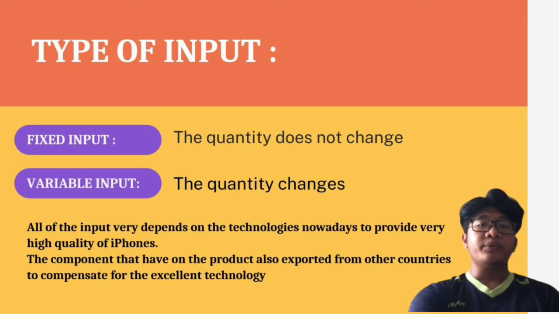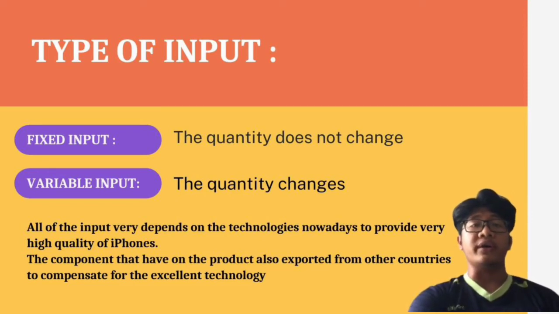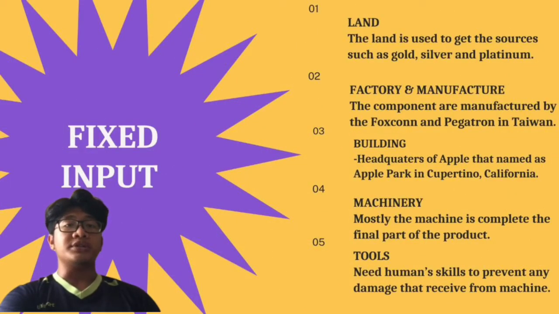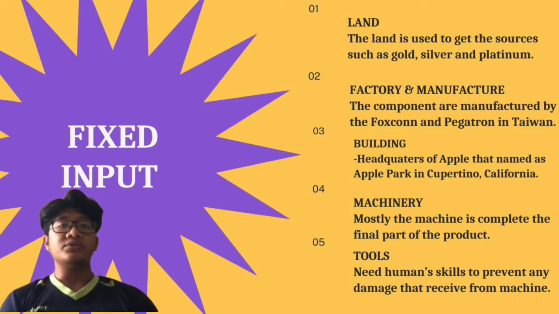The fixed input, the quantity does not change, while for variable input, the quantity changes. All of the inputs depend very much on technology nowadays to provide very high quality iPhones. The components on the product are also imported from other countries to compensate for the excellent technology. We have 5 fixed inputs, such as land. The land is used to get resources such as gold, silver, and platinum.